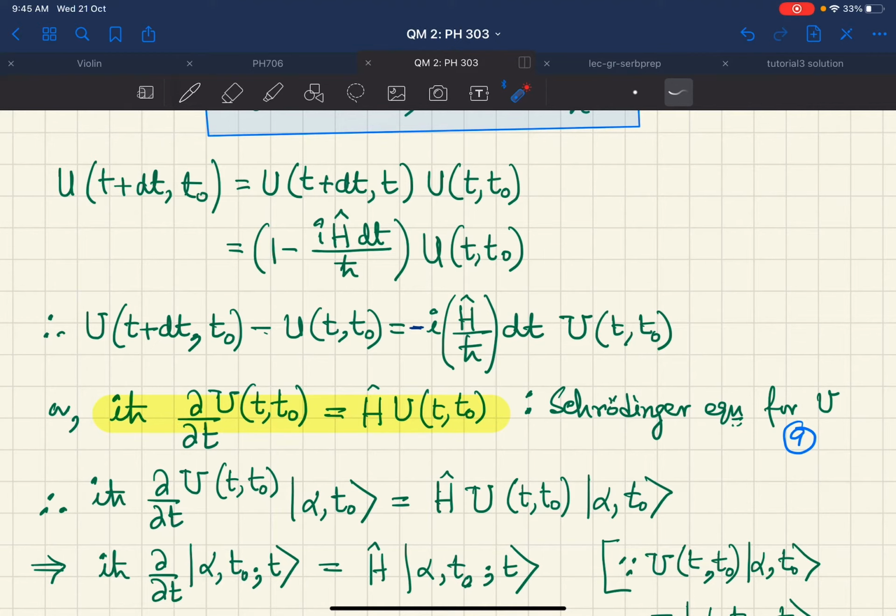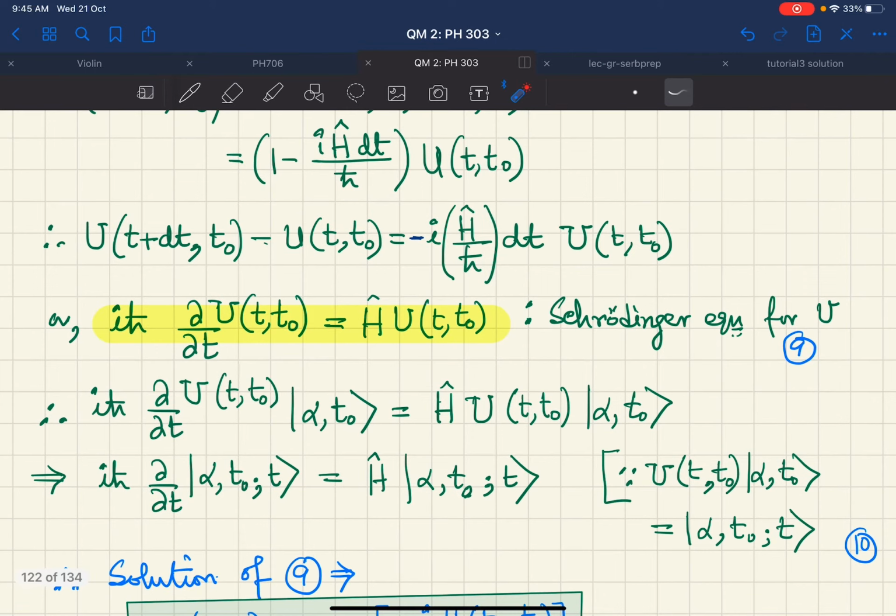Now what we do is operate iħ ∂U/∂t on the initial state ket |α, t0⟩. Therefore I also have on the right hand side U(t, t0) acting on |α, t0⟩.